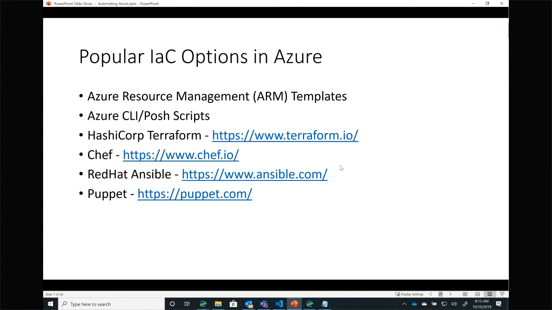For example, one of the partners that my team works with actually deployed Azure Stack on a cruise ship, because obviously the cruise ship doesn't have the highest levels of connectivity when they're out at sea. So things like that. So again, we're going to focus on the top two, the ARM templates and the Azure CLI and PowerShell scripts.